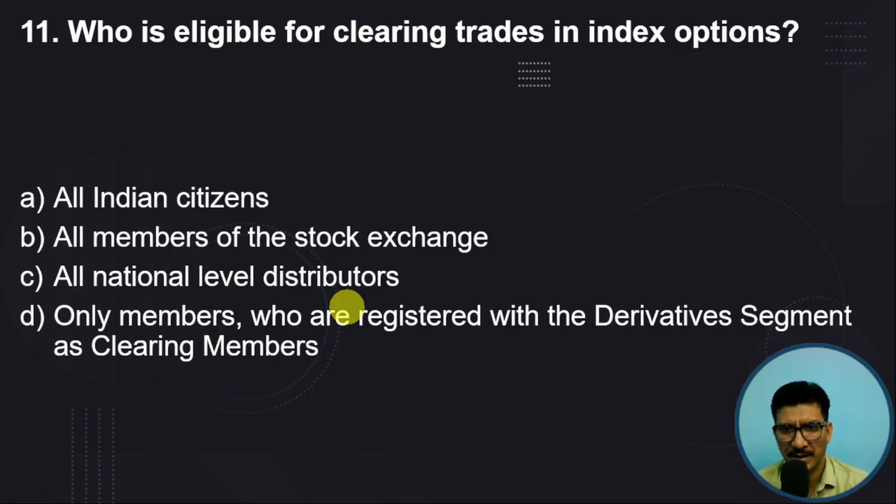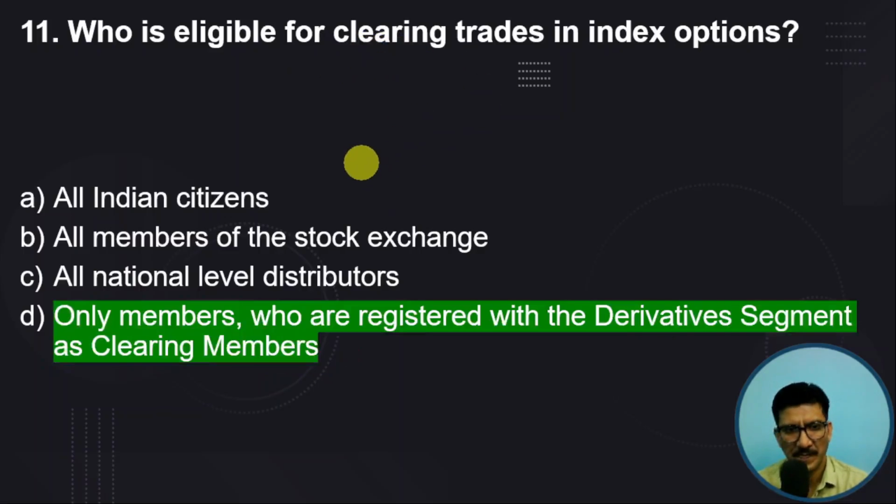Who is eligible for clearing trades in index options? All Indian citizens, all members of the stock exchange, all national level distributors, or only members who are registered with the derivative segment as clearing members. This is an easy question: clearing members help in the settlement of trades, and they must be registered with the derivative segment, and they will help in clearing the trades in case of futures and options.